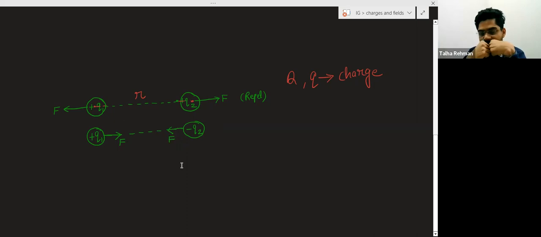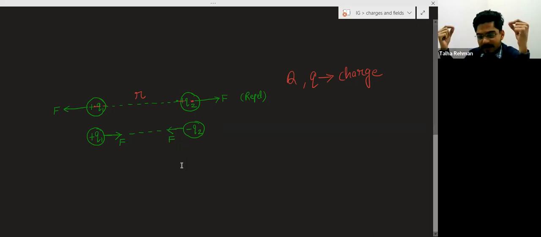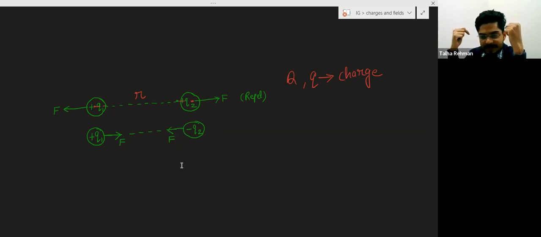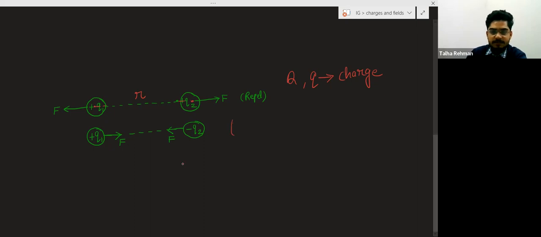Similar charges repel each other and dislike charges attract each other. So here is the force of attraction. Force of attraction will be there.